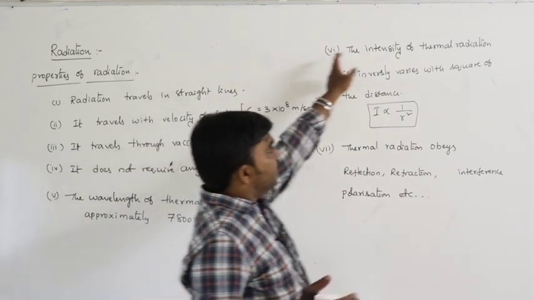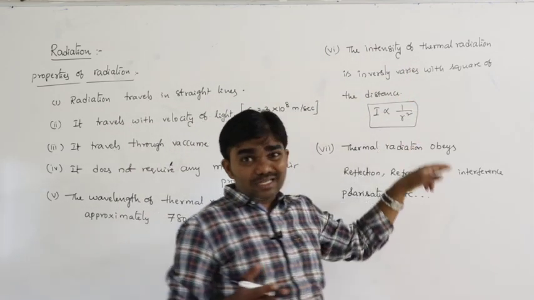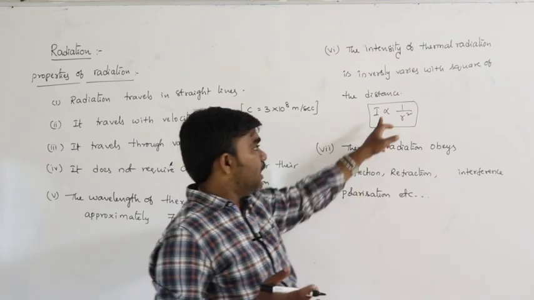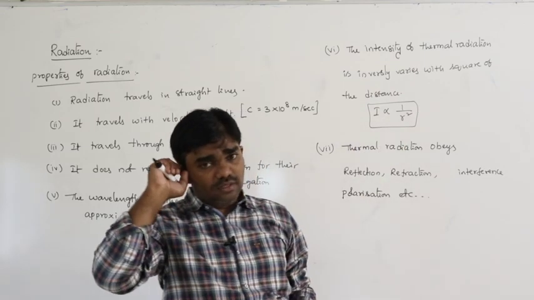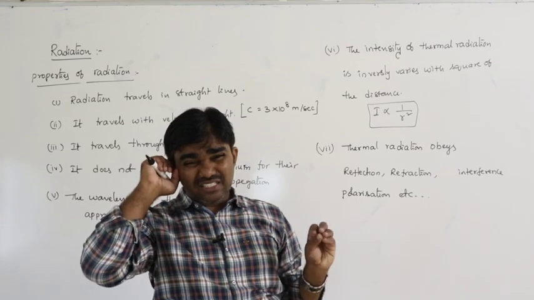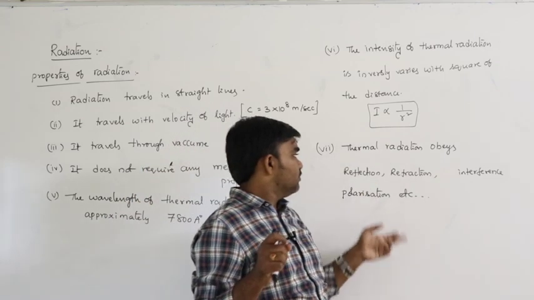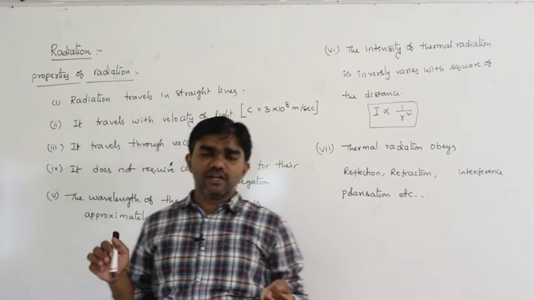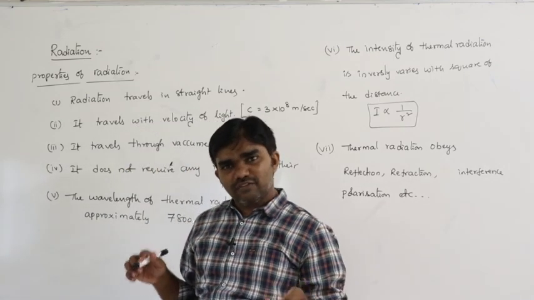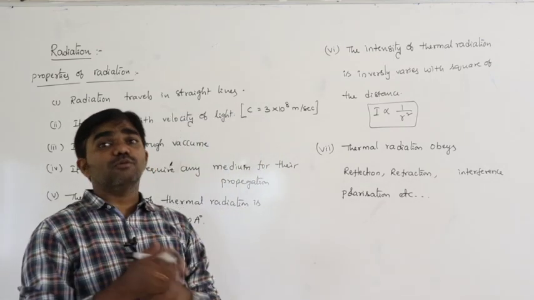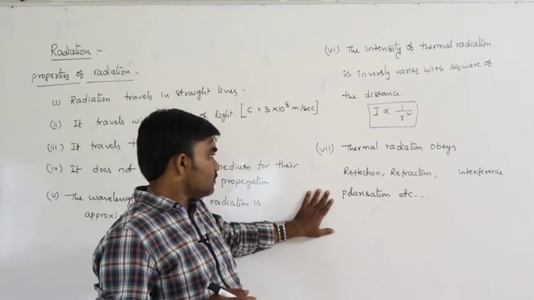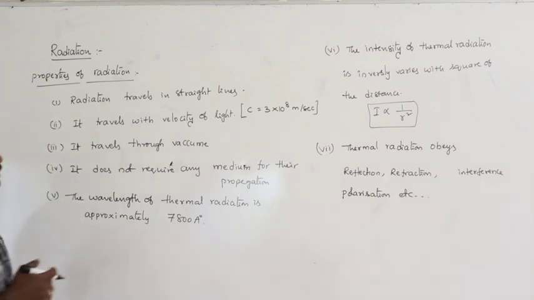Next, the intensity of thermal radiation varies inversely with the square of the distance, I proportional to 1 by r square. If the distance increases, intensity decreases. Next, thermal radiation obeys all the properties of light: reflection, refraction, interference, diffraction, polarization. So these are the properties of thermal radiation. So next.